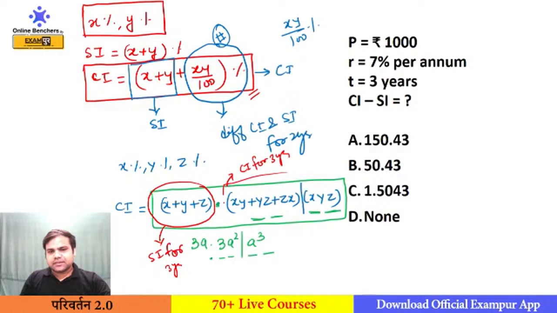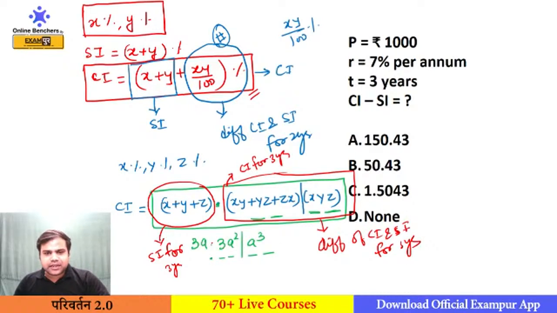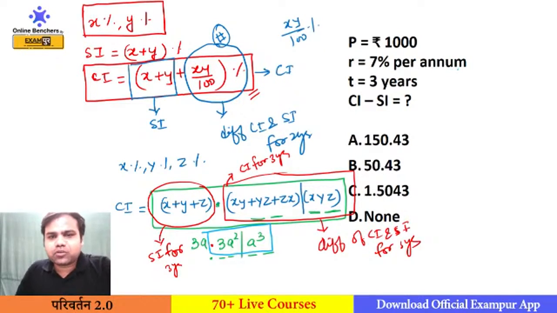So this is the difference, which I am highlighting in the red part. This is the difference of CI and SI for 3 years. And whenever there is equal rate of interest, the difference of SI and CI for 3 years would be 3a square plus a cube, like it is in our question.